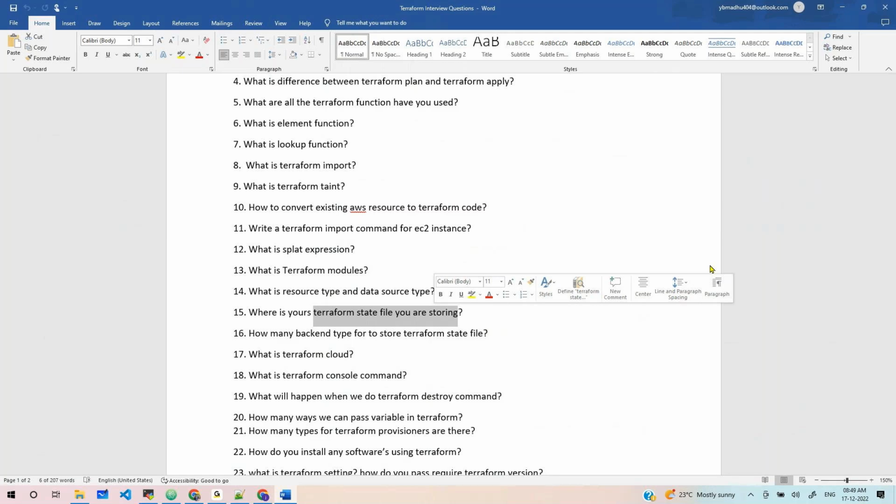Understand? When you go for an interview, they will ask you these same questions. If you say multiple things, they will easily understand that you are not actually using it. Say remote, that's fine, we're using Terraform Cloud, no one will come and check. Don't come back again and say the backend is S3.